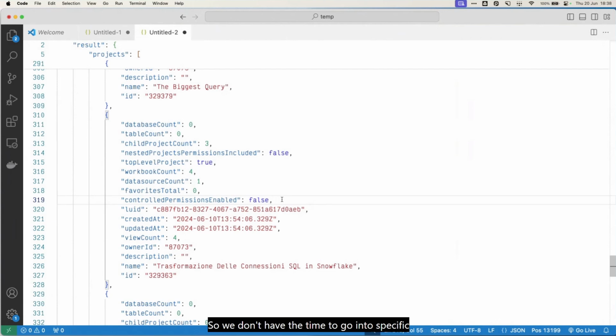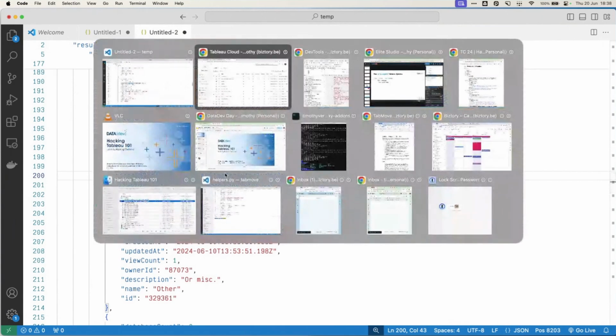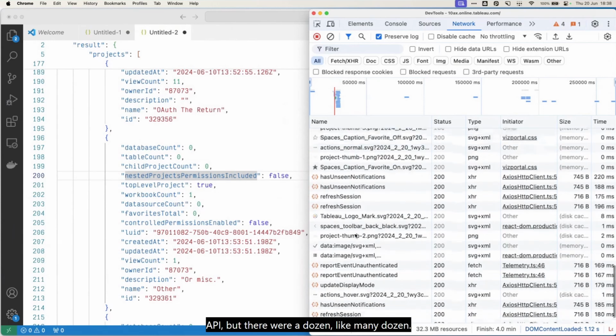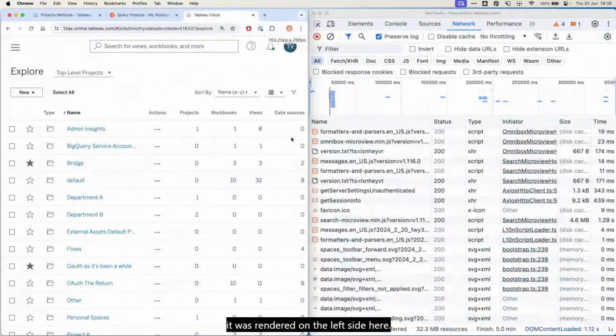So we don't have the time to go into specific examples and showcase all kinds of other examples of what you can find out. There's going to be a little more hacky stuff coming up. But know that, looking into these, you have the keys to the kingdom to find out about what's going on. In fact, maybe one more, because you saw there wasn't a single call, just like we had with the REST API, but there were a dozen, like many dozens, in fact. I think there's like 60, 70 calls taking place for us to just see the web page the way it was rendered on the left side here.